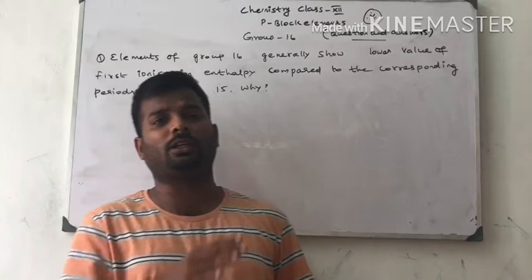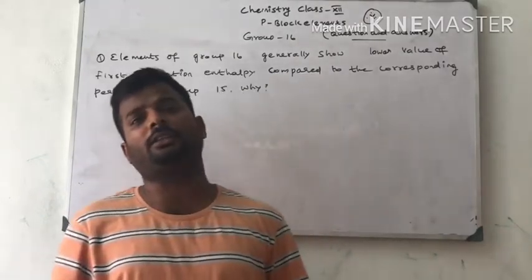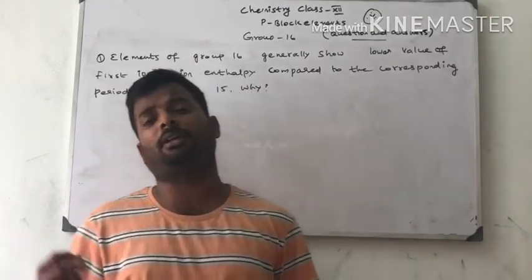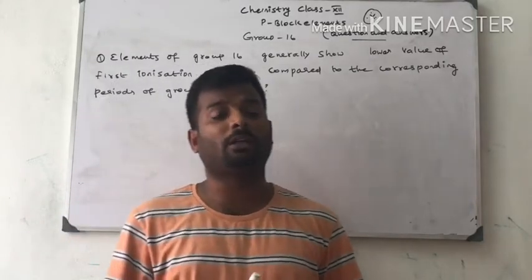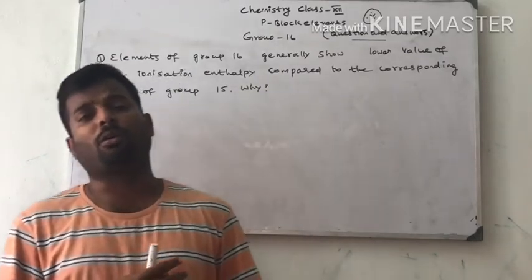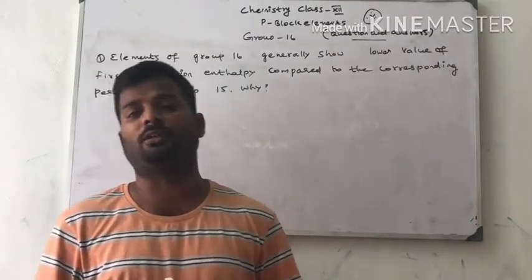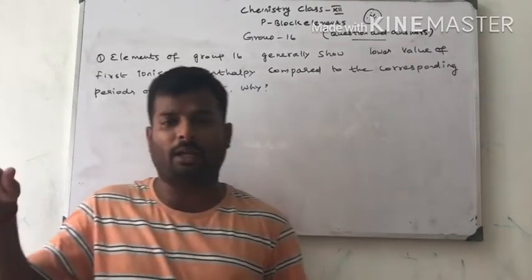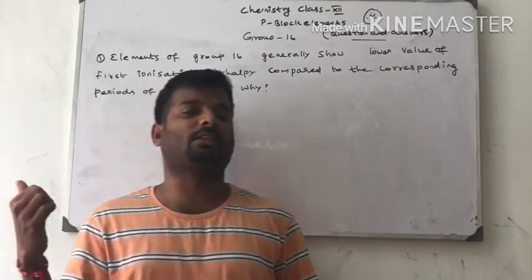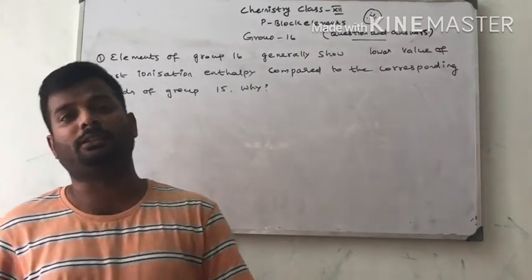According to the trends in the periodic table, when moving from left to right, the ionization enthalpy will increase because the size of the atom decreases from left to right. But there is an anomalous property: group 15 has higher ionization enthalpy than group 16. Why? On moving from left to right, the ionization enthalpy steadily increases, but here the 15th group has more ionization enthalpy than the 16th group. Why? This is the question.